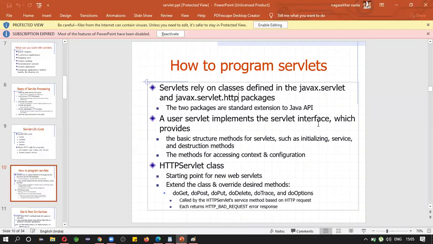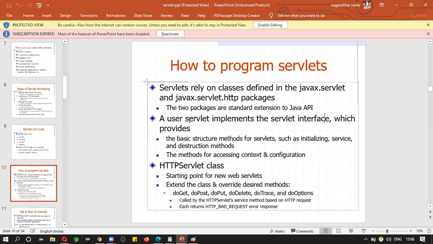A user servlet implements the servlet interface. See here, the servlet is an interface. You need to implement the servlet. You may see a different number of interfaces in the servlets concept, which provide the basic structure methods for servlets such as initializing, service and destruction methods. Okay, the methods for accessing context and configuration.